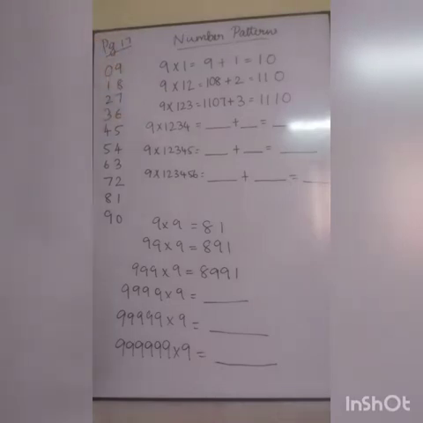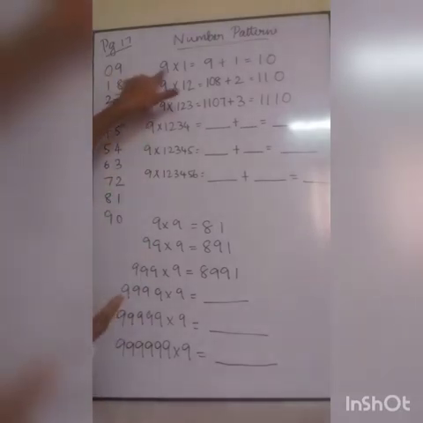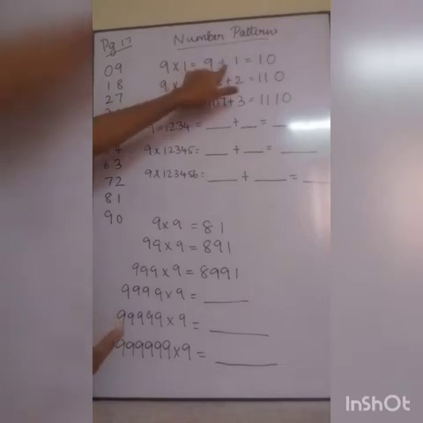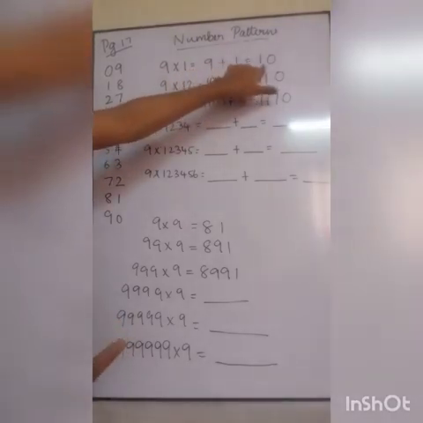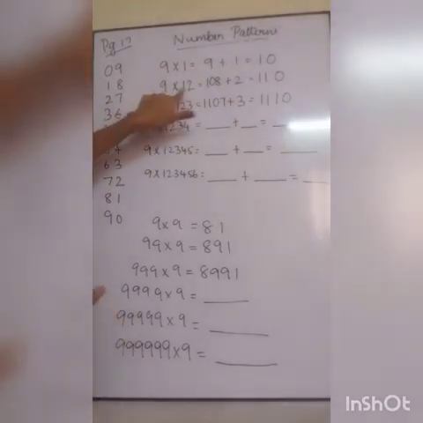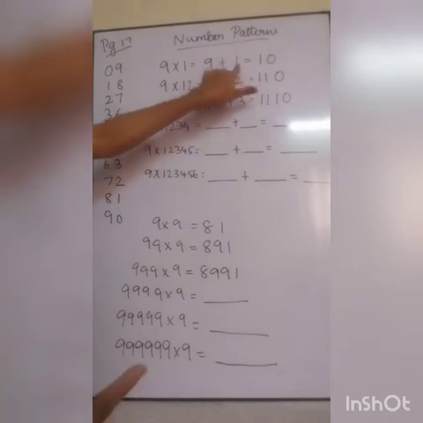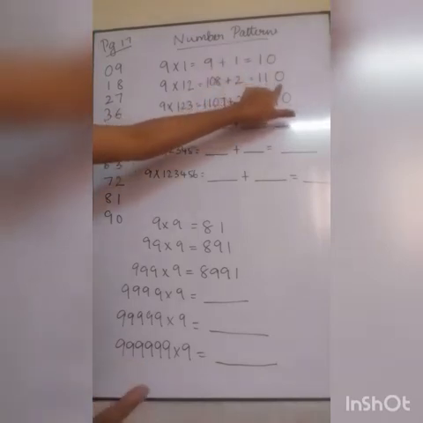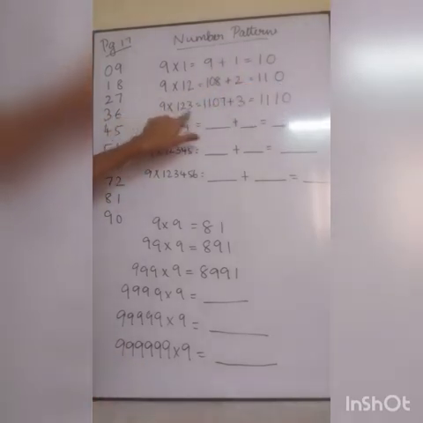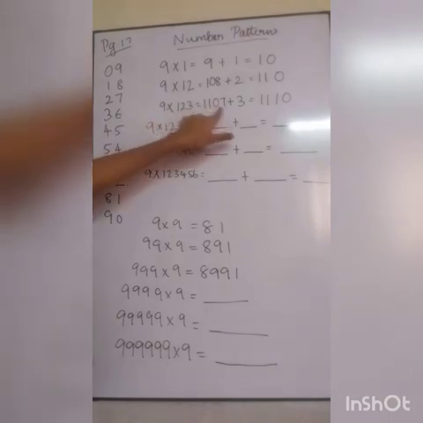Next, the question which is given is: 9 into 1 you get 9. If you add 1 to this, you get 10. Then 9 into 12 is 108. Plus 2, you get 110. 9 into 123, you get 1107.